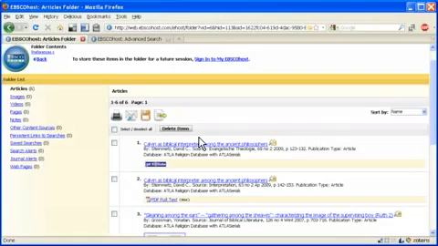have been selected. Now, the first thing you have to do within your folder is to select the citations that you'd like to do something with, whether it's print or email or save. In this case, I'll select them all. Now I have to decide how I'd like to save the citations. I could print them out. I could email them to myself. I could perhaps try to save them in a particular format. Or perhaps I'd like to use RefWorks, EndNote, or Zotero as a bibliographic manager.